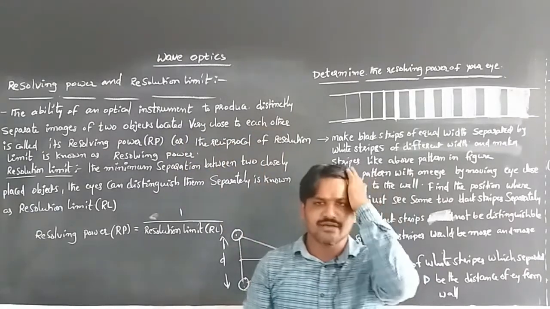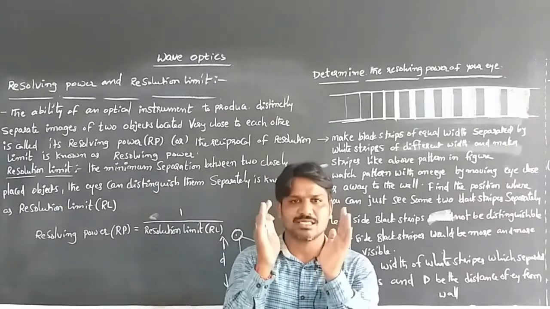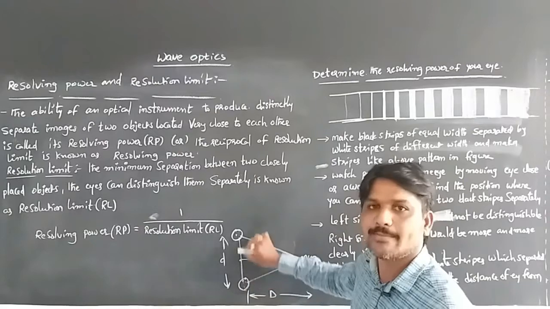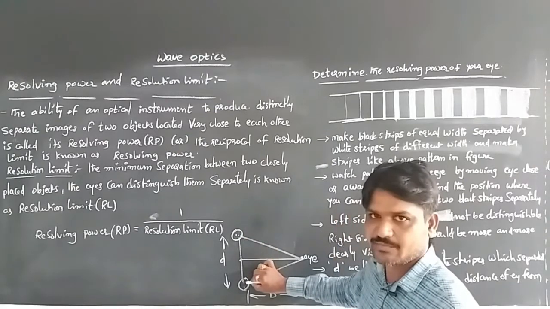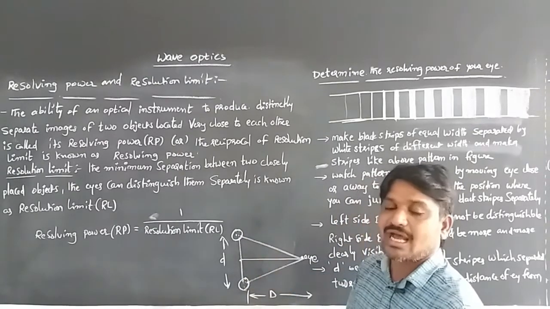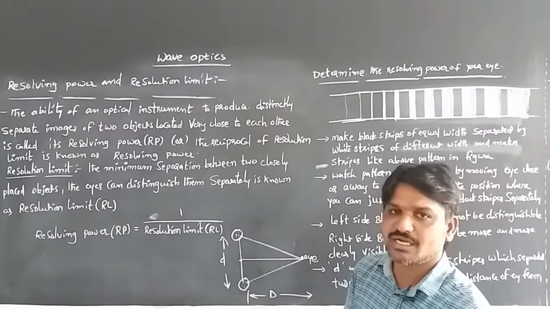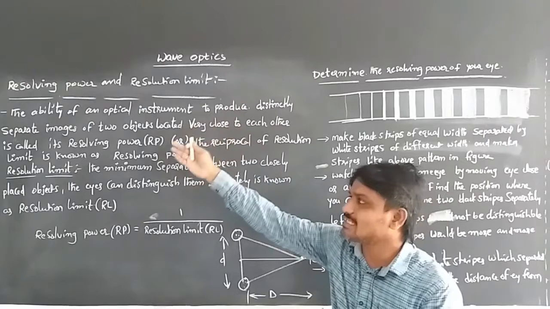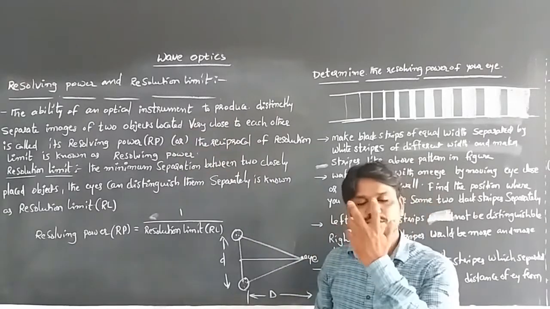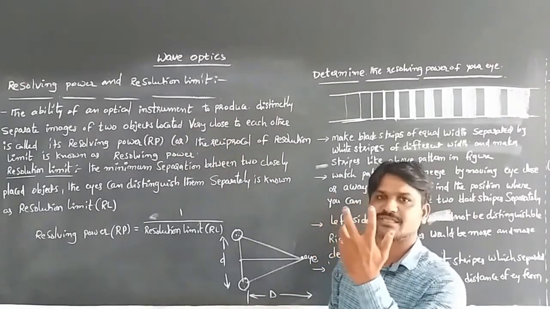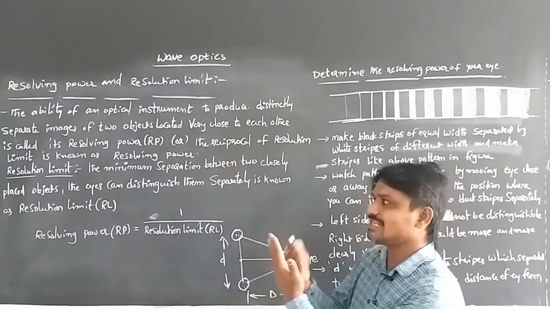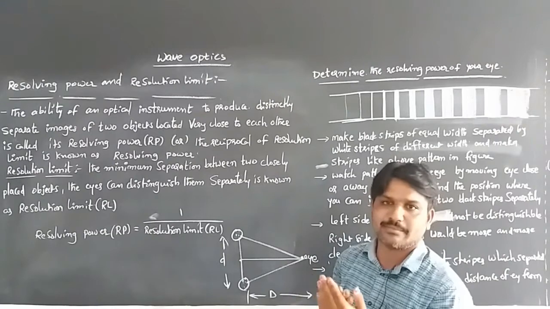Whenever two objects are placed close to each other, the ability of an optical instrument to produce distinctly separate images, which we can see separately, of objects located very close, is called resolving power.